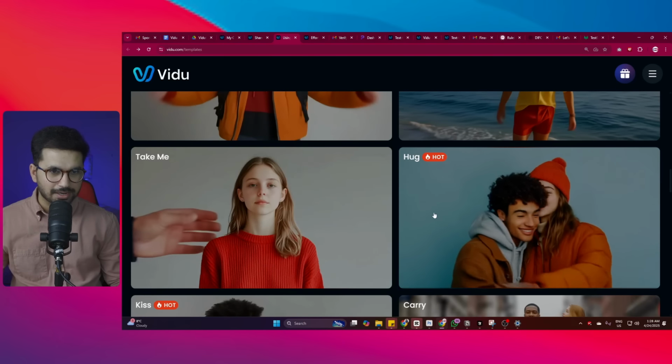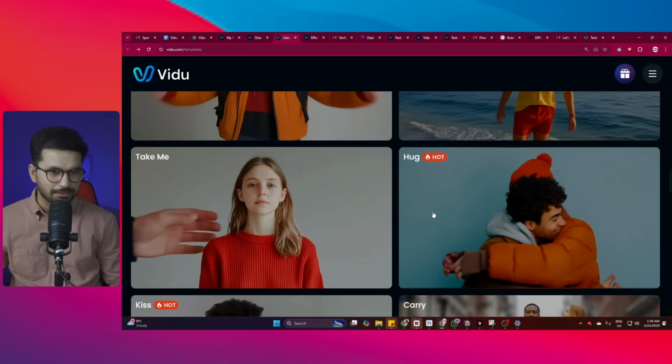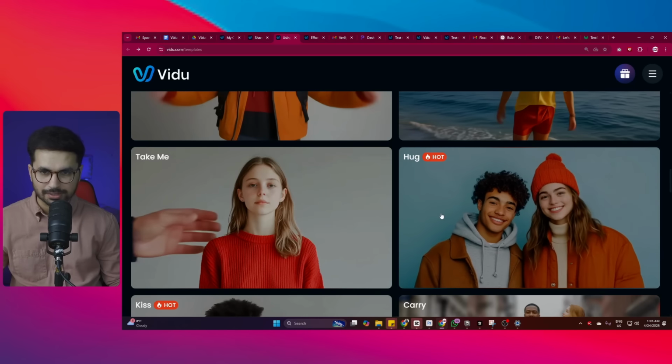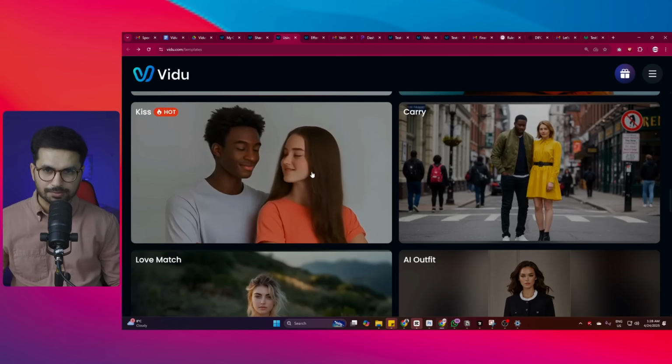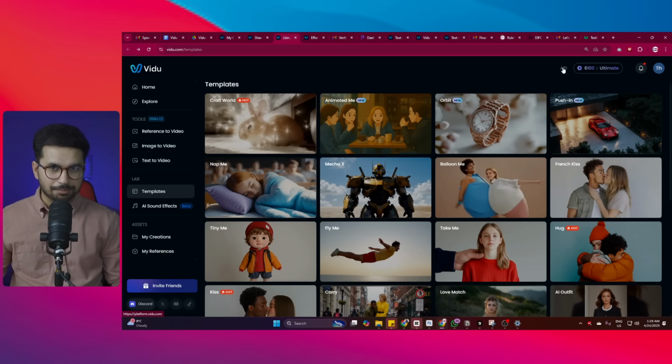You can also create these viral social media hug videos, where we can just provide two different photos and it can make those characters hug. So there are plenty of these different templates that you can actually create using this model. The good thing is there is an API key available as well.